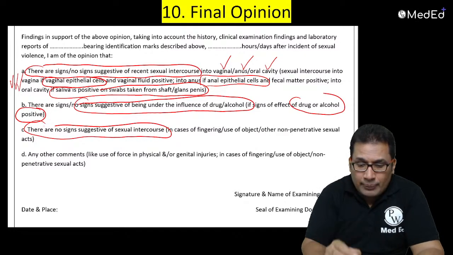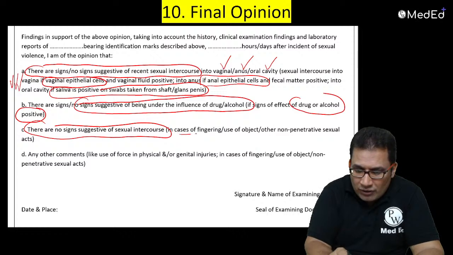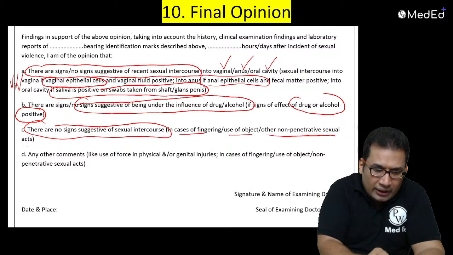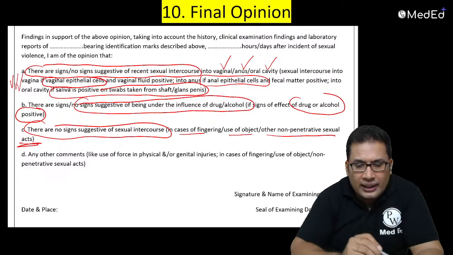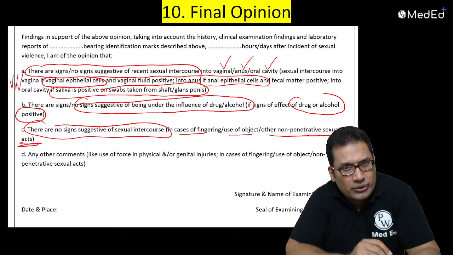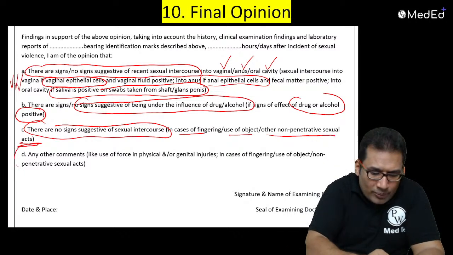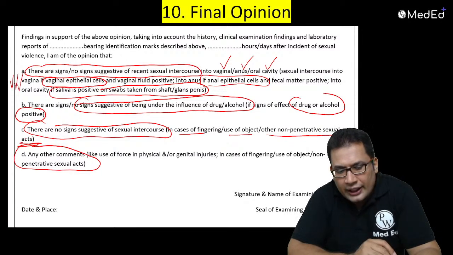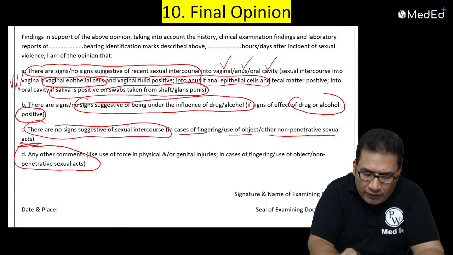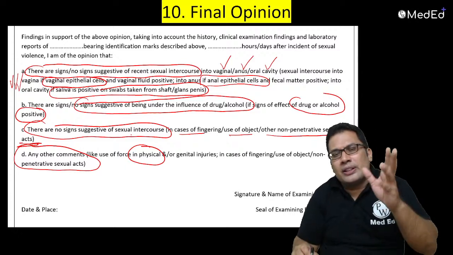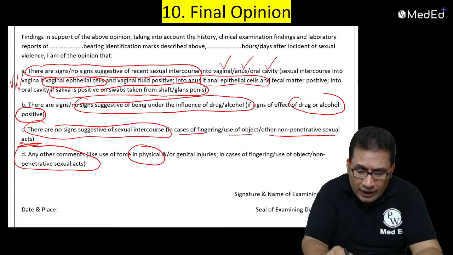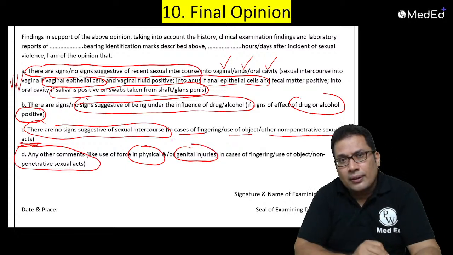But remember, in case of fingering, use of an object, or other non-penetrative sexual act, there won't be any signs suggestive of intercourse. Any other comments you can mention in the final opinion, like use of force, physical injuries, or if any genital injuries are there.